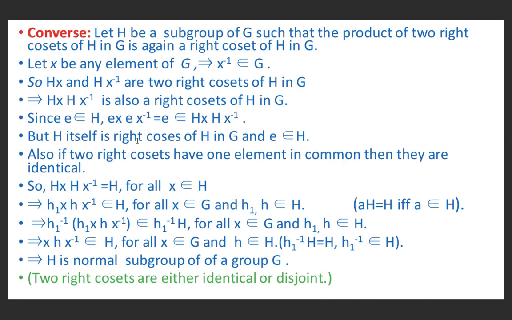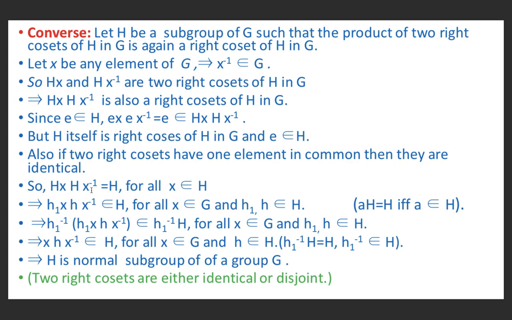But H itself is a right coset of H in G and E belongs to H. And we know that two right cosets are either identical or disjoint, but E is the common element in the two right cosets, so these must be identical. So also, if two right cosets have one element in common, then they are identical.